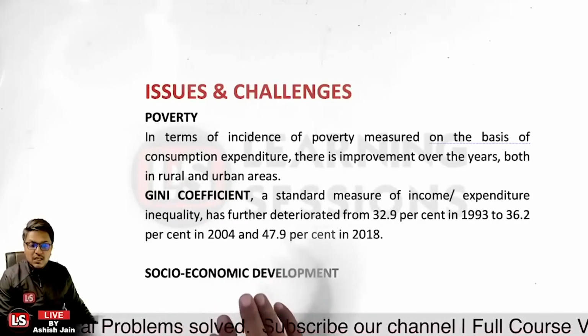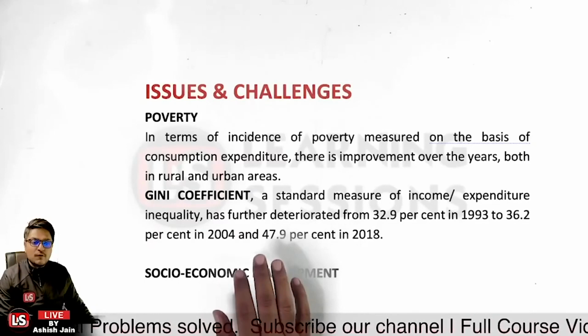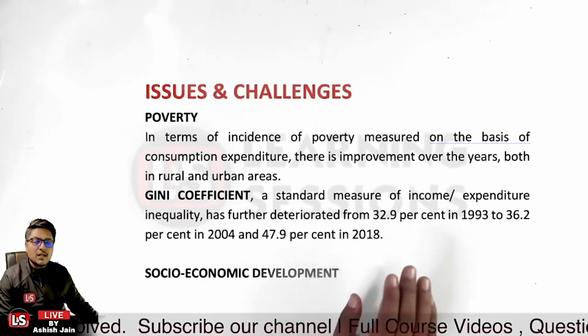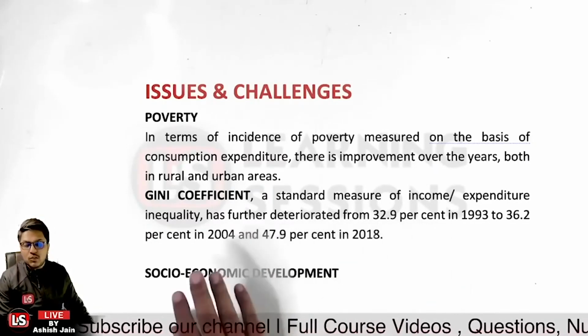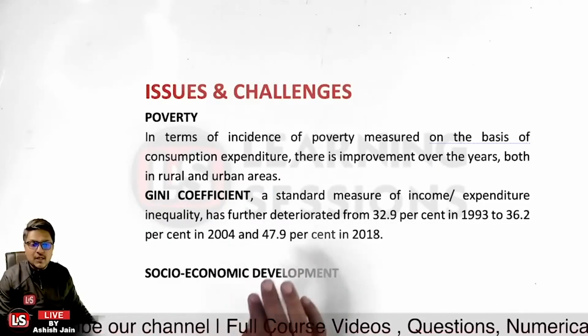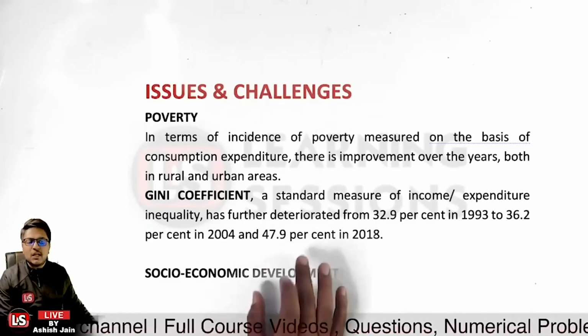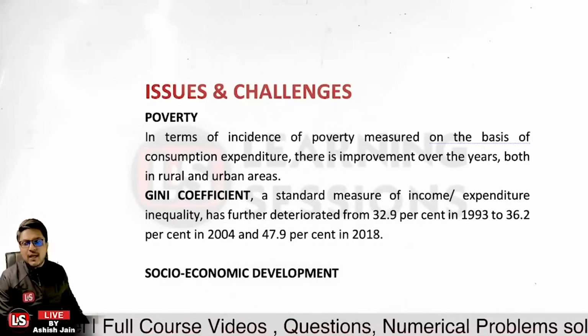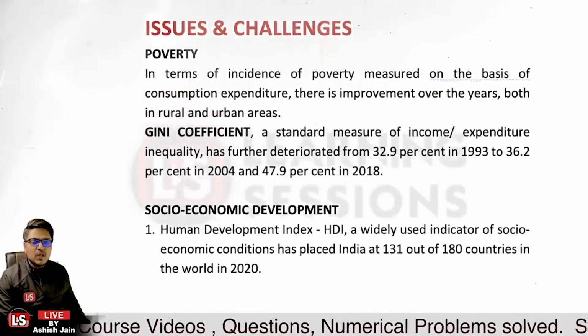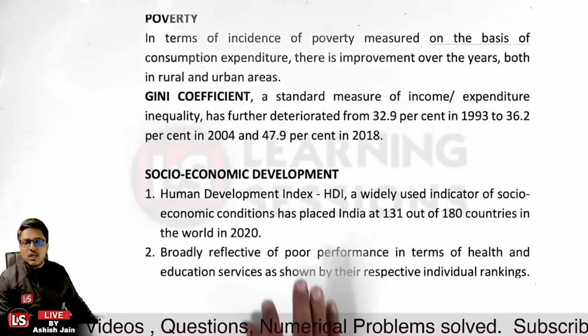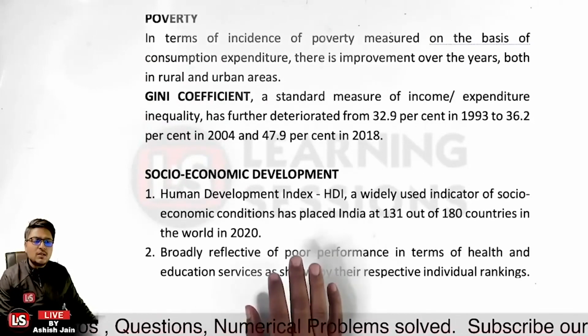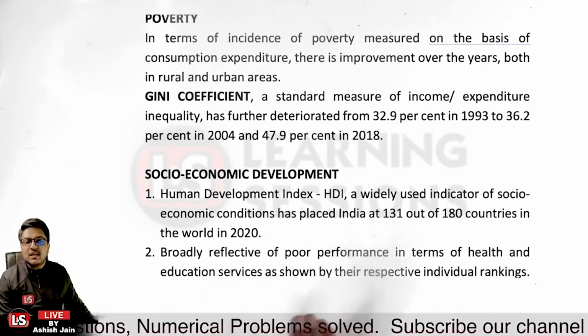Further, the Gini coefficient has deteriorated from 32.9% in 1993 to 36.2% in 2004, and further to 47.9% in 2018. If we look at socio-economic development, the Human Development Index, HDI, is widely used as an indicator.